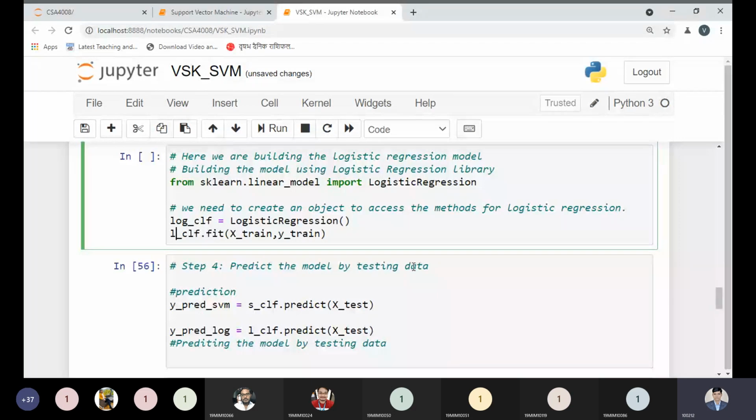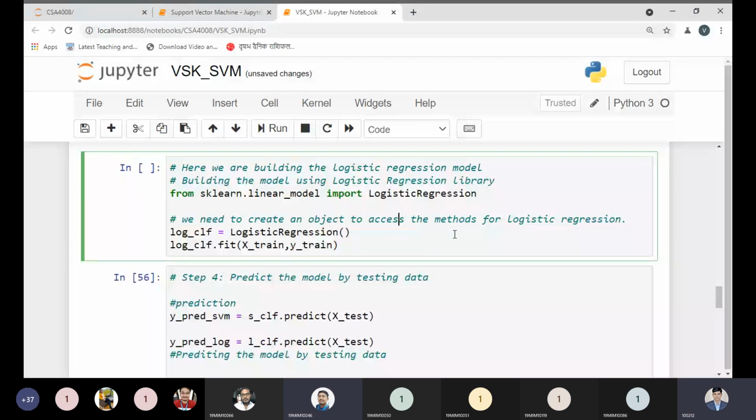Now I'm creating. Excuse me, sir. Yes, please, you can ask right now. Sir, logistic regression isn't a library; it's a class. No, the logistic regression will be stored in the linear model. Yeah, logistic regression is a module, or you can consider it as a class.